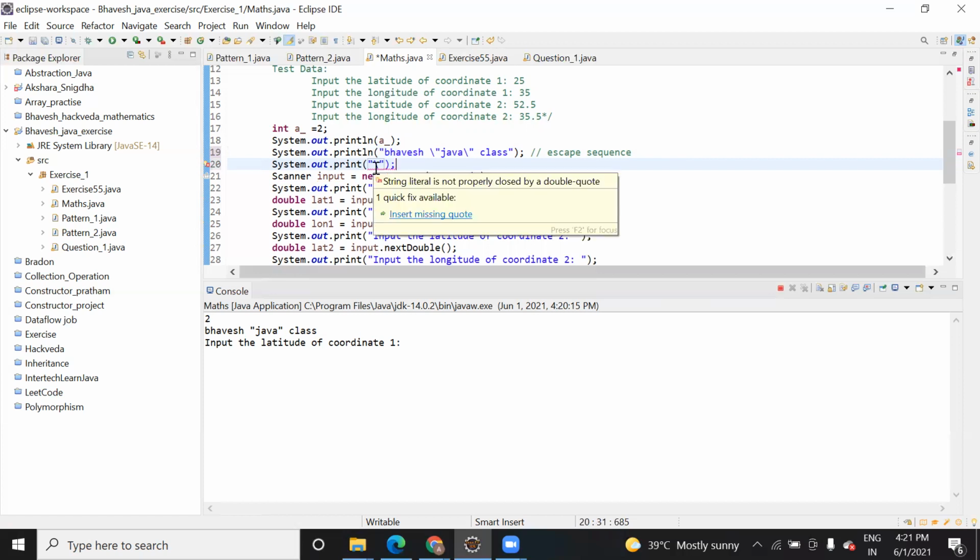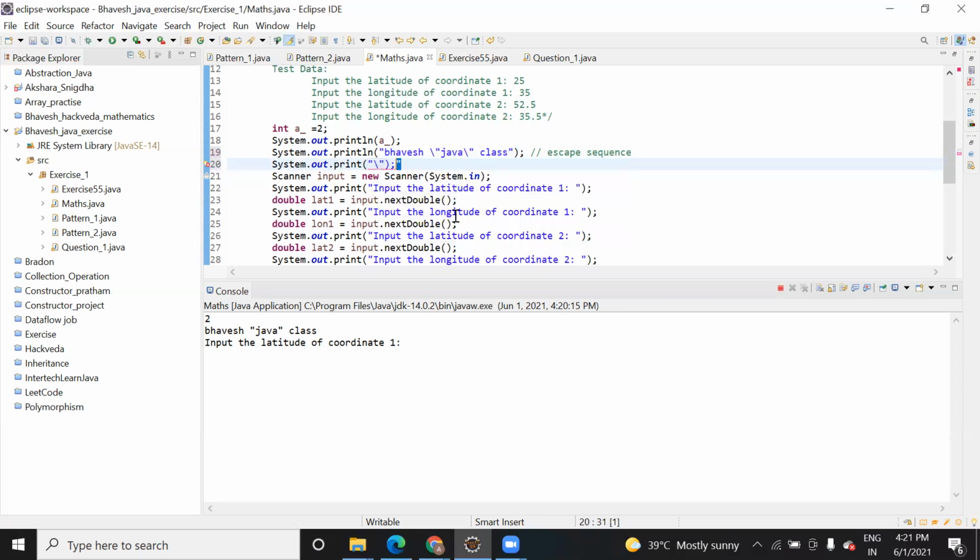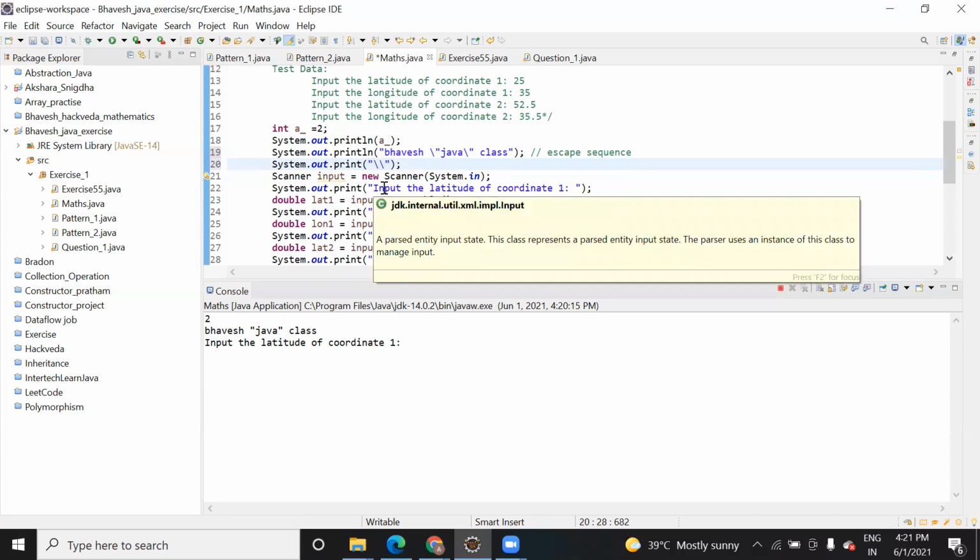See, what error is it giving? Insert missing. When I select this, it's giving this. Now, in order to fix that, just add one more slash. Now see, the error is removed, right?